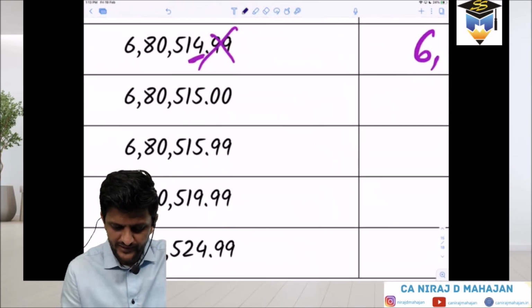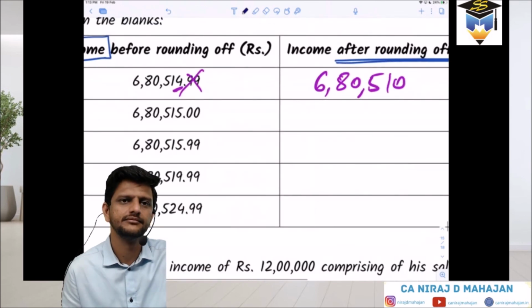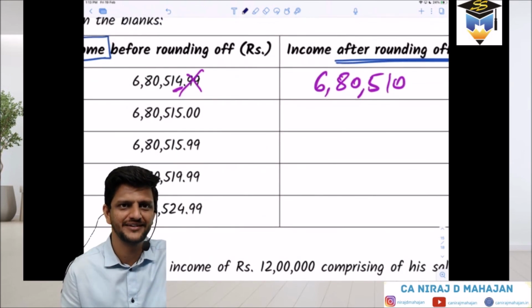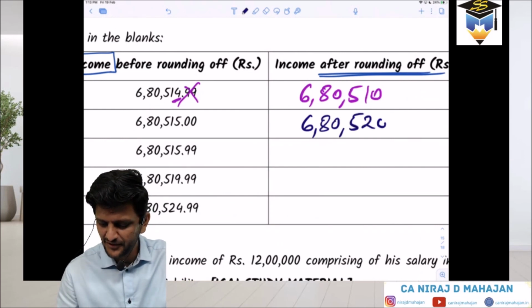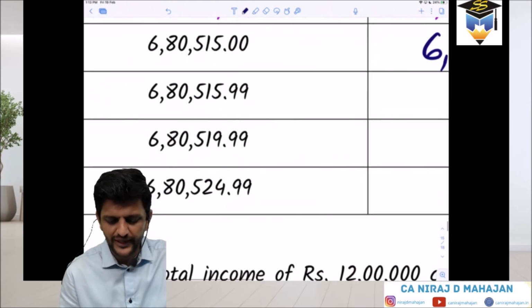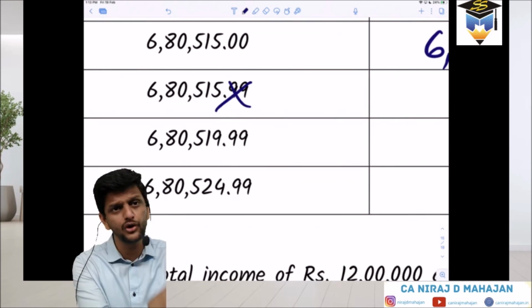Next one, 6,80,515. Five or more, so 6,80,520. Next one, 6,80,520 stays 6,80,520. Everyone got it clear? 5 and 5.99, same: ignore decimal, remove it.